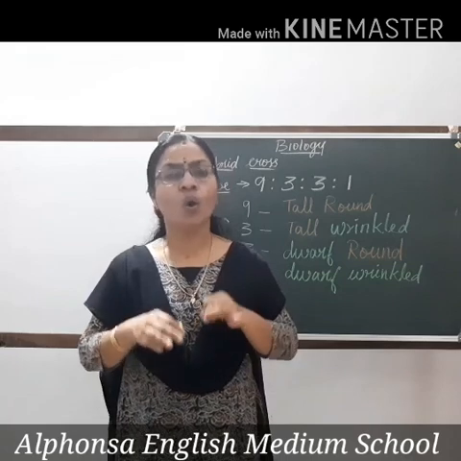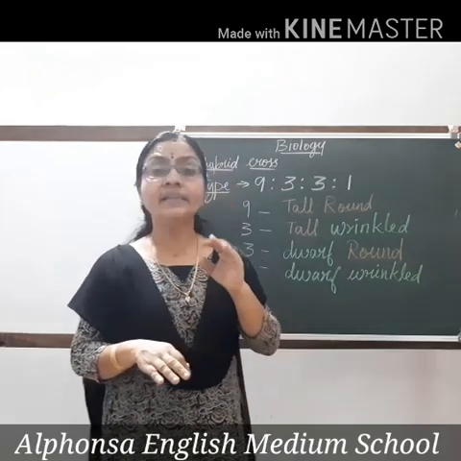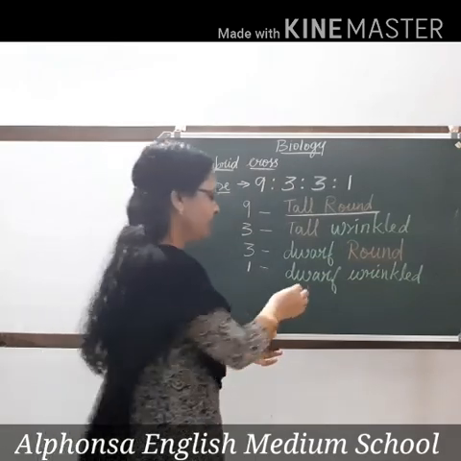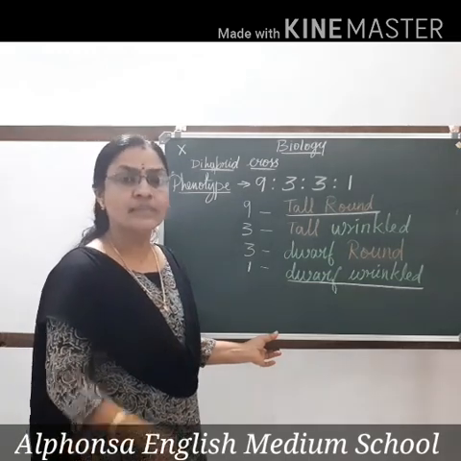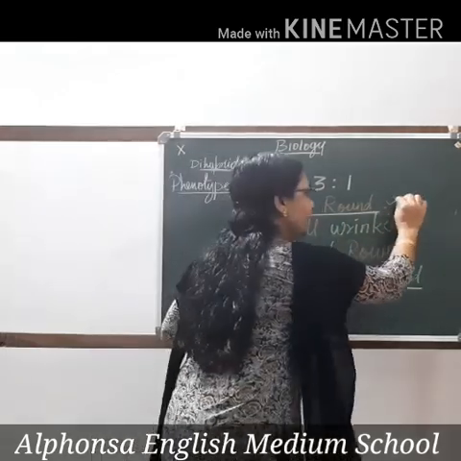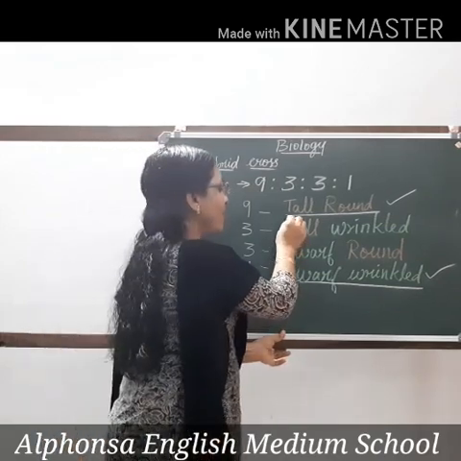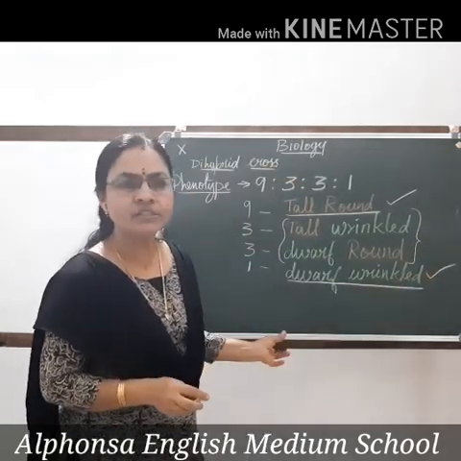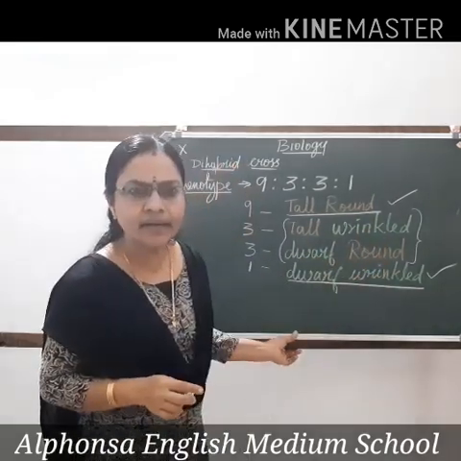In the F1 generation, all the plants produced were tall plants having round seeds. But in the F2 generation, tall plant having round seed is a parental character. Dwarf plant having wrinkled seed is also a parental character. So in the F2 generation, apart from the parental characters, 2 new combinations were seen. Which are the 2 combinations? A tall plant having wrinkled seeds and a dwarf plant having round seeds. Did we select a parent like that? No.